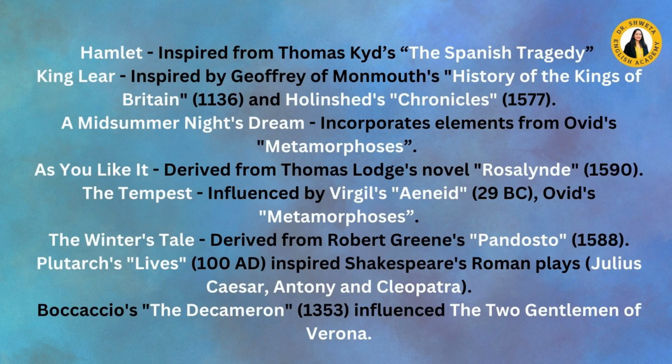The third play is A Midsummer Night's Dream, which incorporates elements from Ovid's Metamorphoses. So it is an inspiration from Ovid's Metamorphoses. Another play, As You Like It, derives from Thomas Lodge's novel Rosalynde, which was written in 1590. So it became a source for As You Like It.